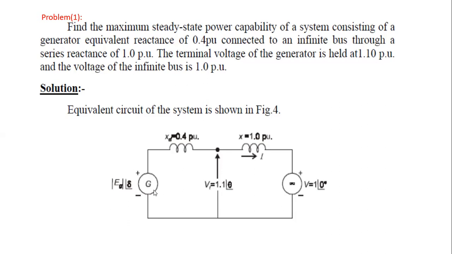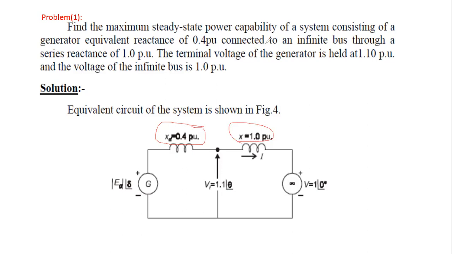This is the generator G1, connected to the reactance Xd, therefore Xd is equal to 0.4 per unit, connected to an infinite bus through a series reactance X equal to 1.0 per unit.